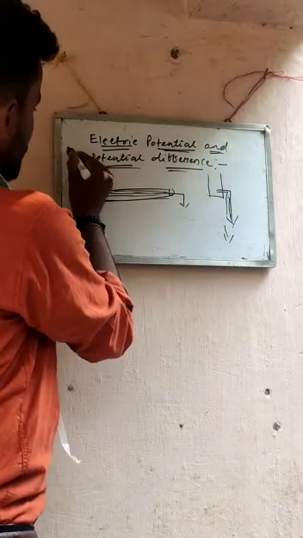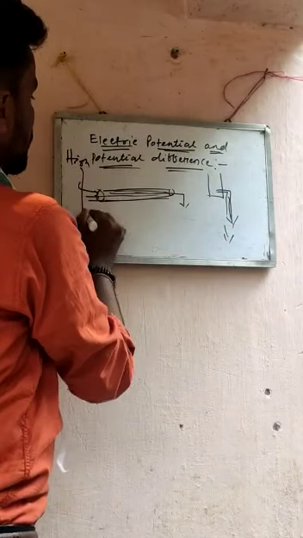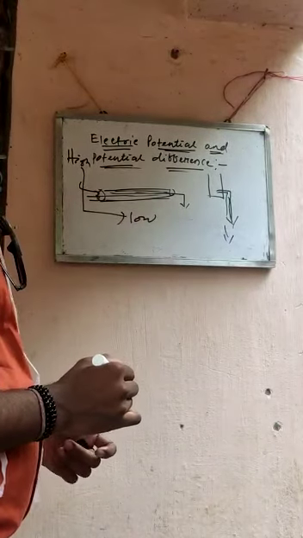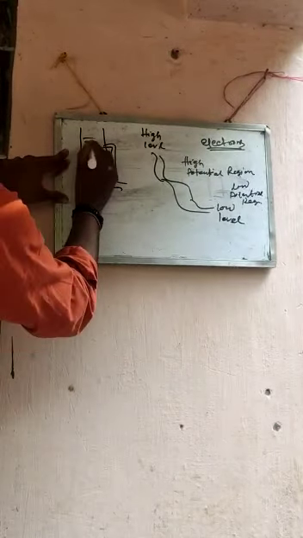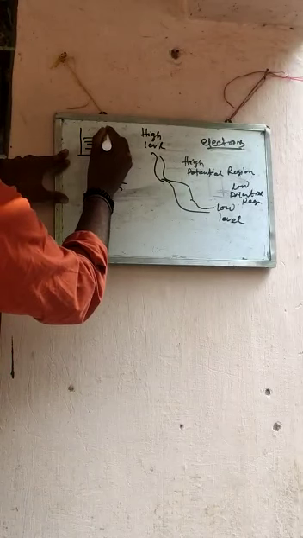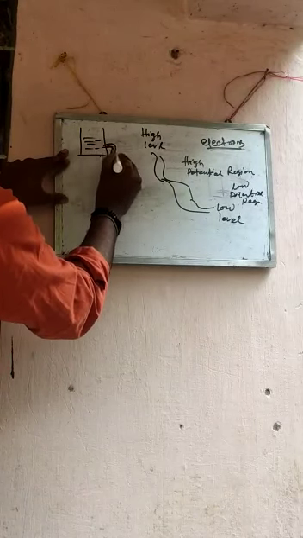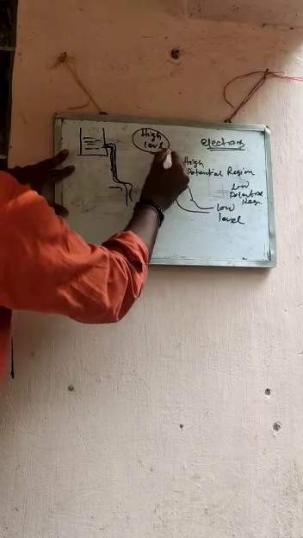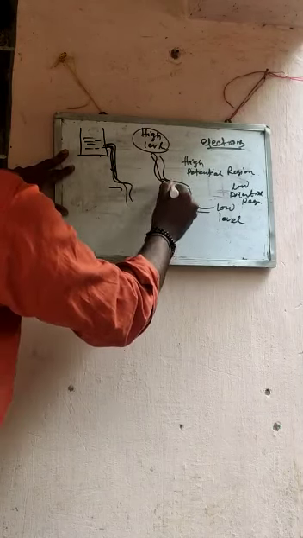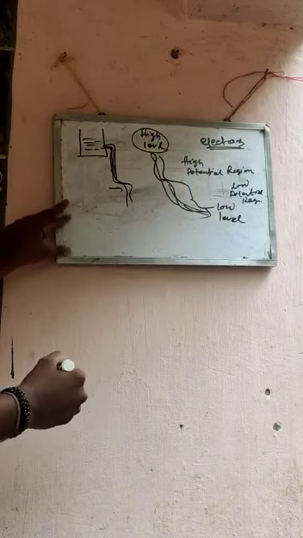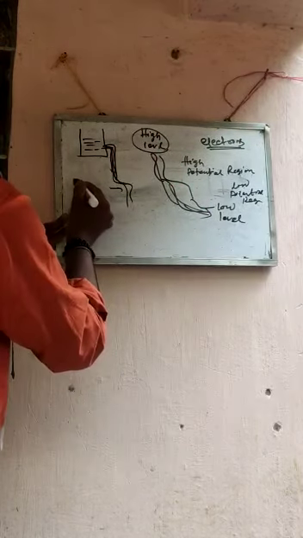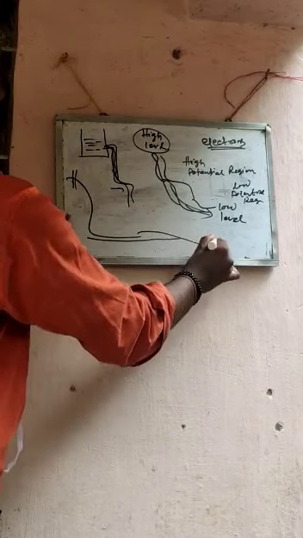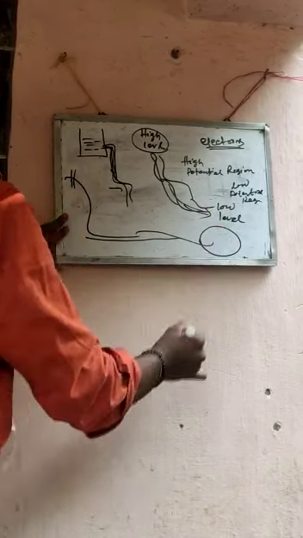Water always moves from high level to low level. Like when we put a tank above our roof and connect a pipe, the water will automatically flow, because water always flows from high level to low level. You also notice that rivers come from mountains and hills, always flowing from high level to low level, and finally they mix with the oceans or seas.